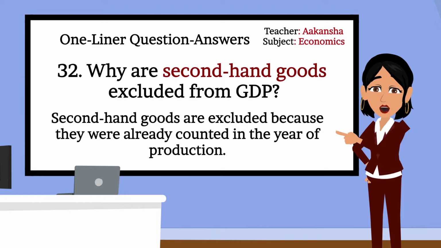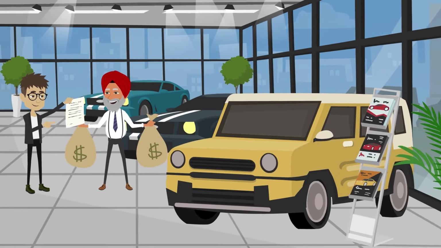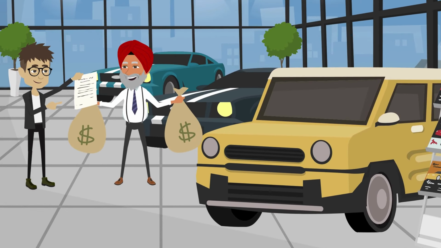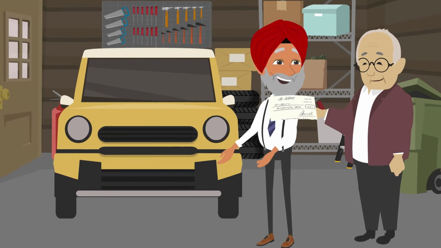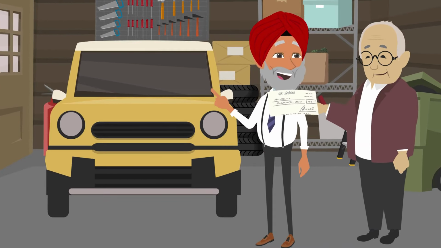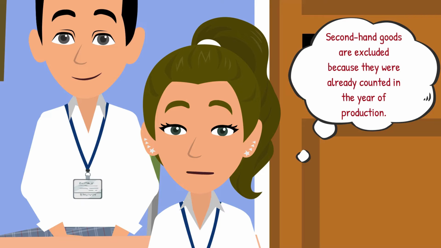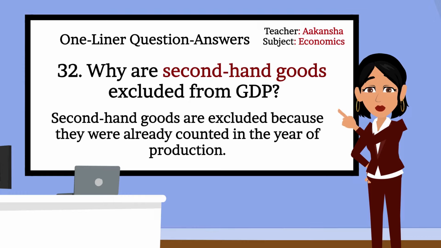Can you tell me an example? If a car was made and sold in 2020, its value was already added to GDP. Selling the same car again in 2024 doesn't create new production, so it's excluded, as including it would lead to double counting. Very good, Rashi. Moving forward to the next question.